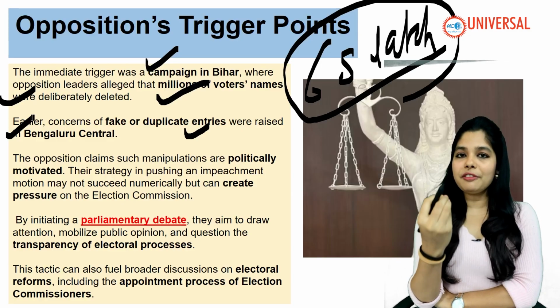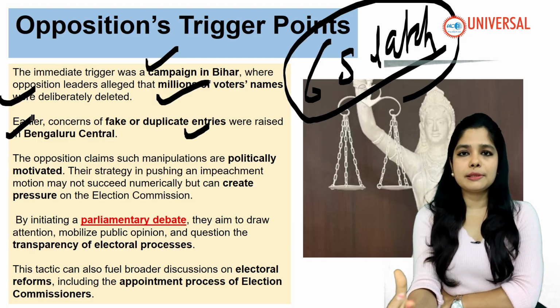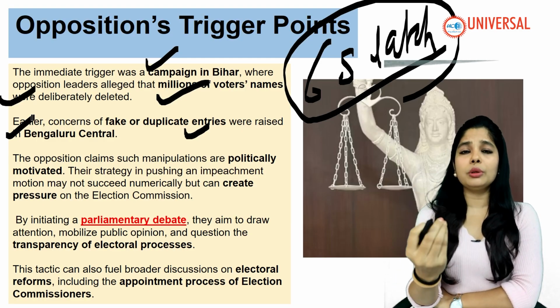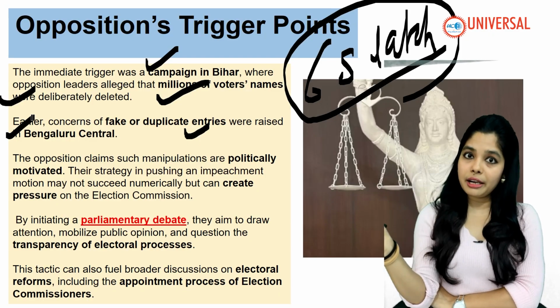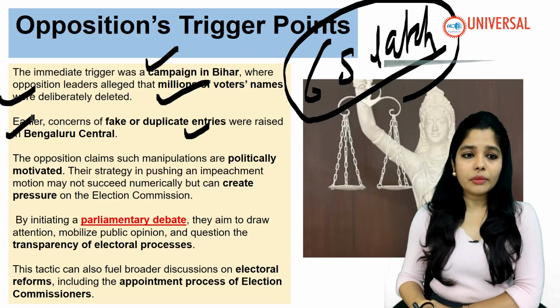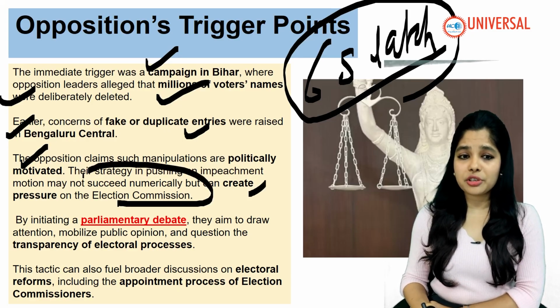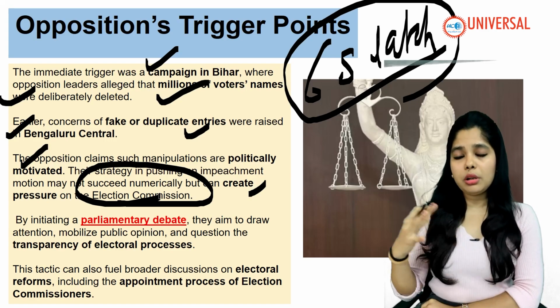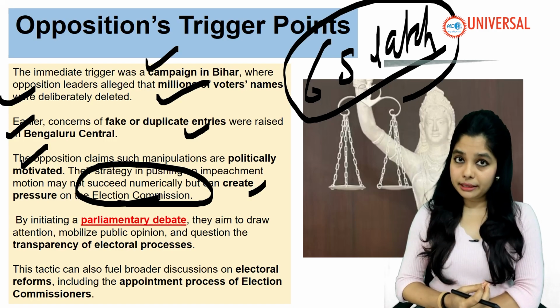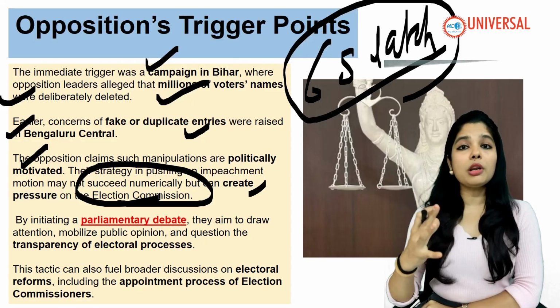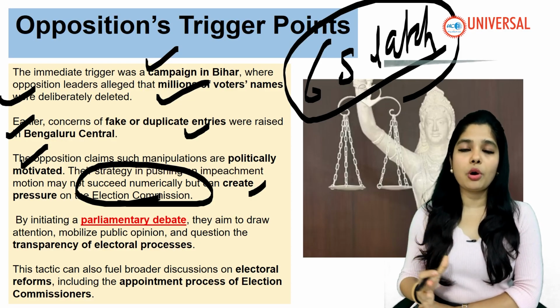The Chief Election Commissioner has to prove his points before the opposition so that their mouths are shut forever. The opposition claims such manipulations are politically motivated and create pressure on the Election Commission. They are saying that everything happening on the side of the Election Commission is politically motivated, done by the majority government.